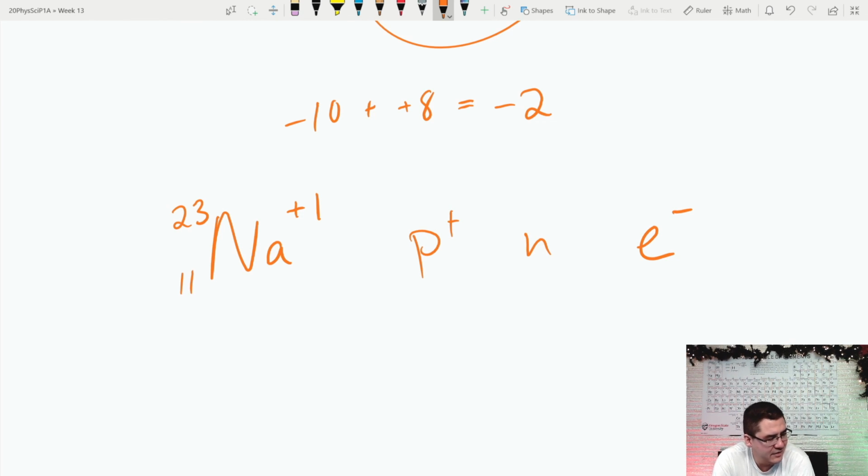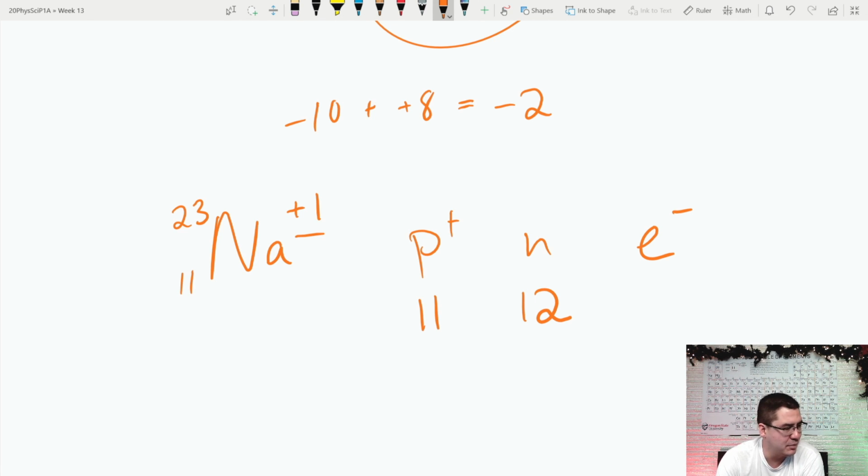Okay, protons, the atomic number is 11, right? Because it's the 11th element. I know that 11 plus 12 has to add up to 23. So total protons and neutrons in the nucleus is 23. And then, because the charge is +1, I know that I have one more proton than I have electrons.